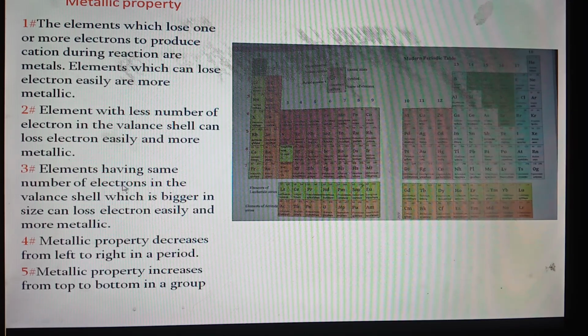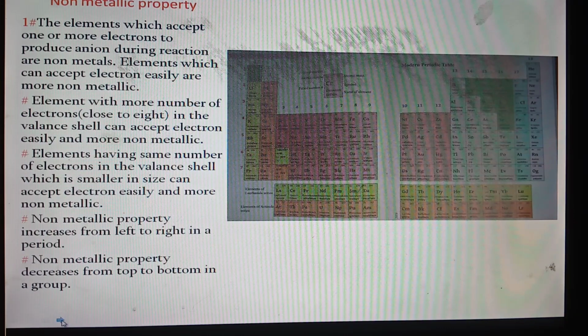Now what is the summary? The summary is in point number 4: metallic property decreases from left to right in a period, and in point number 5, metallic property increases from top to bottom in a group. That is all about metallic property. I think you are convinced that metallic property is a periodic property.